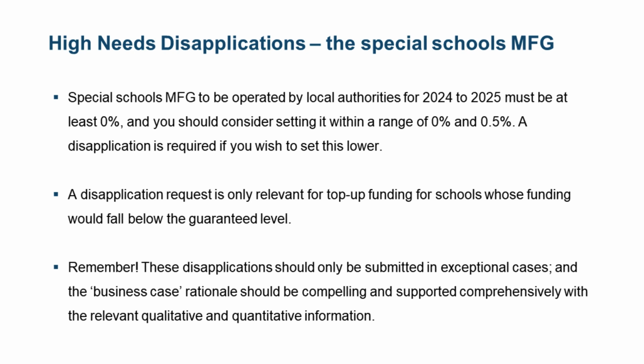When submitting a disapplication request, the core information we need so a fair and reasonable decision can be made is: information on previous requests to the Secretary of State and the status of the decision; how the impact on specialist education being provided to pupils by the schools that are not meeting the MFG has been considered; why this request is the local authority's preferred option; what alternatives have been considered and why they were discounted, including any options appraisal; any transitional arrangements that the local authority is putting in place to minimise the impact on the special schools and to provide assurance for their ongoing viability; and relevant local contextual information, for example the results of recent Ofsted inspections.